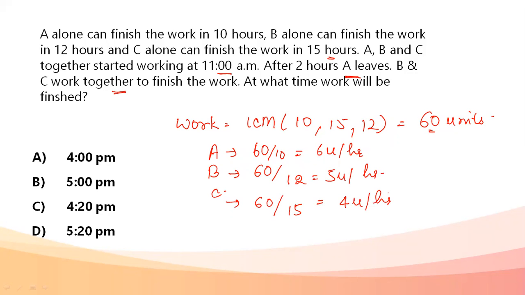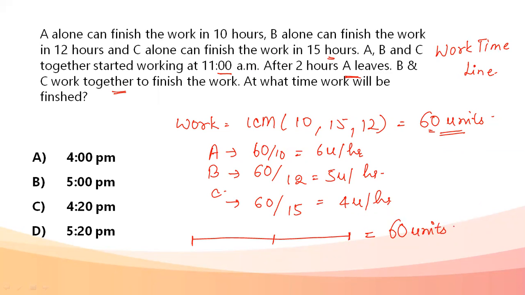Now A, B, C start working at 11 a.m. After 2 hours A leaves. We are going to form a timeline. This question could be done using a work timeline. In a work timeline, as many portions as I might divide the work timeline into, the total work that all the people have to do will always be equal to this 60 units, or will always be equal to the LCM that is being found out. So for 2 hours they're working together. That means A, B, and C are working together for 2 hours.